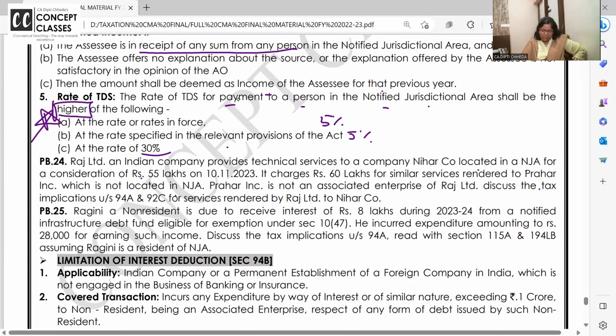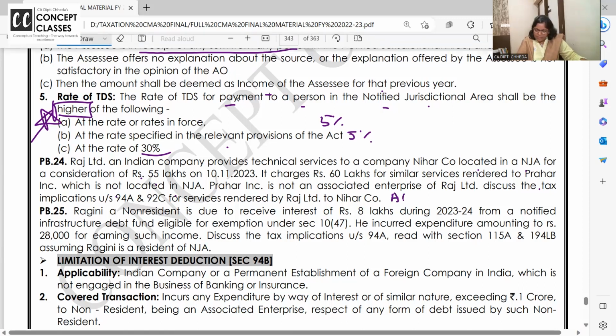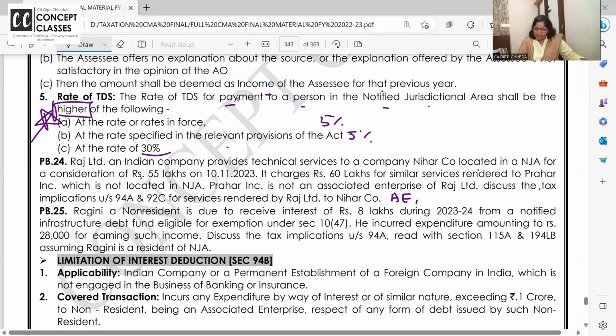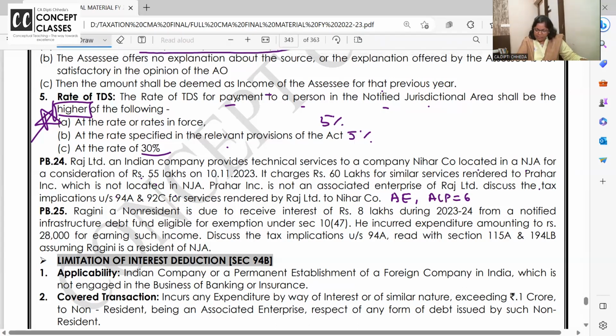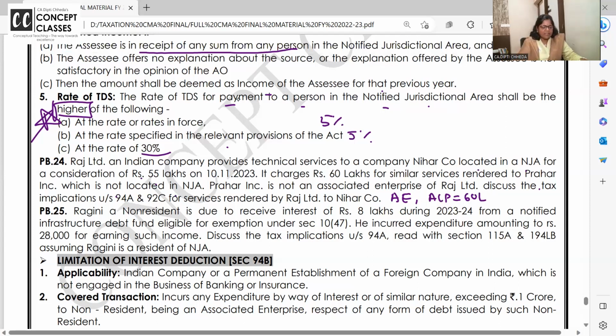Discuss the implications of 94A and 92C for services rendered by Raj to Niharco. Take it as associate enterprise. तो फिर आप arm's length price लोगे 60 lakhs. Instead of 55 lakhs, you will take it at 60 lakhs.